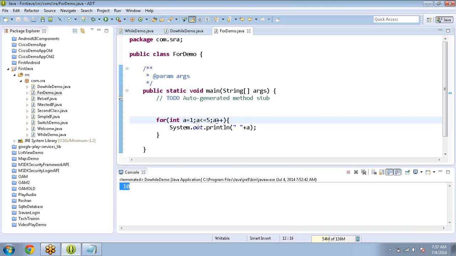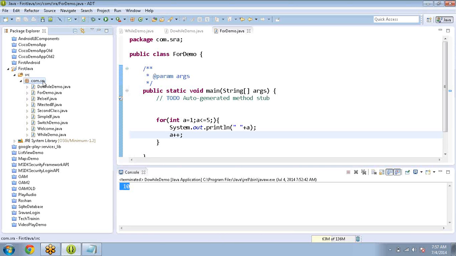Suppose in some situations you don't have any incrementation part, then just remove that incrementation part. Maybe you can put it here also, like this. But it should contain two semicolons. Before the first semicolon we put the initialization, after the second semicolon we put the incrementation or decrementation, and in between we put some condition. Is it clear? Any doubt in this?